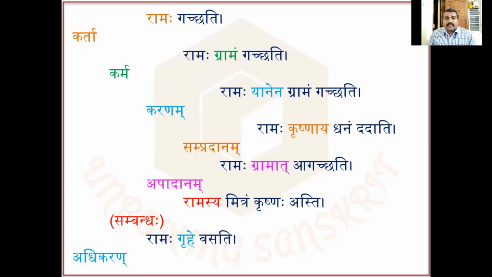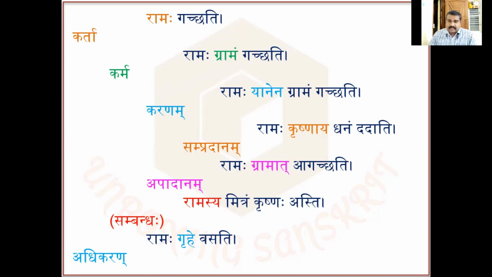Now, how these things are related to the vibhaktis, that we have to check. It's very interesting. Let's take the first sentence. Ramaha gachati. And of course, gachati is the kriyapadam, Rama is the karta. Ramaha is in prathama vibhakti in this sentence. Okay, let's go to the second sentence. Ramaha gramam gachati. Gachati is the same, and Ramaha, the subject, is in prathama vibhakti.